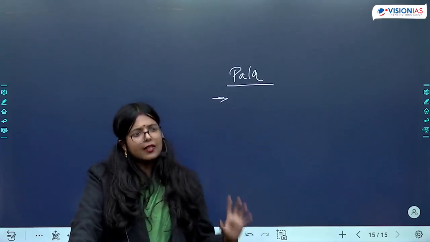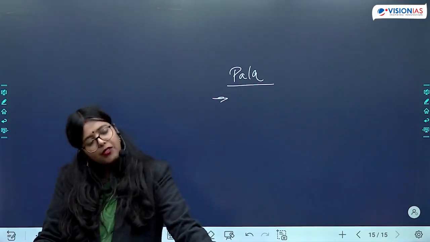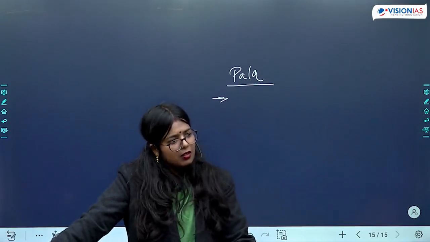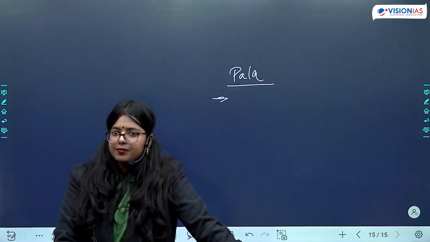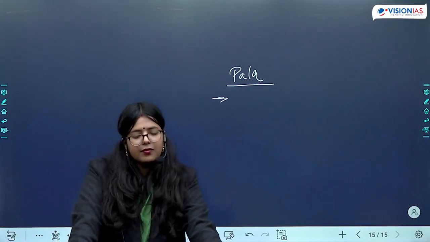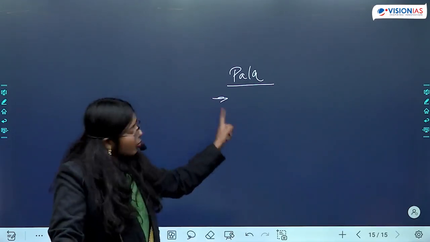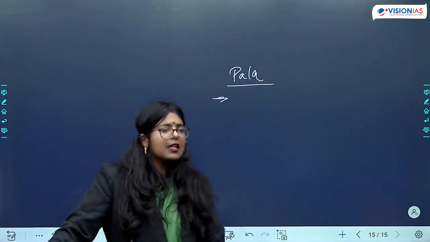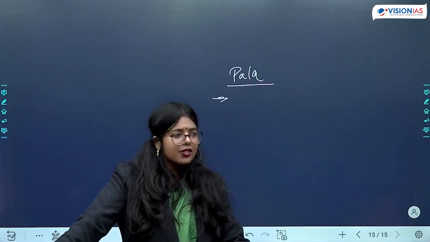So remember the cultural contribution of Palas. Now if we talk about the cultural contribution of Pratiharas, which religion are they going to patronize? Vaishnavism. When we are talking about Palas, Buddhism. When we are talking about Pratiharas, Vaishnavism. When we are talking about Rashtrakutas, Shaivism.